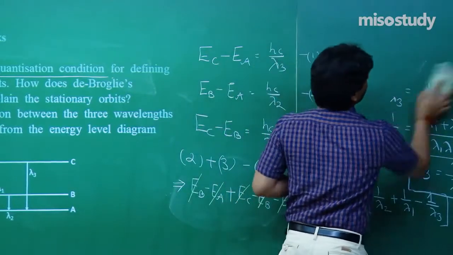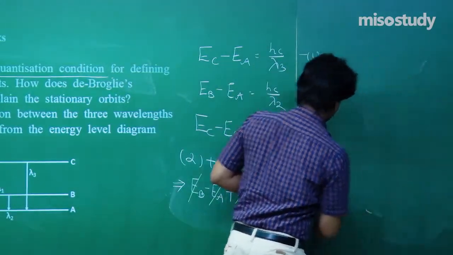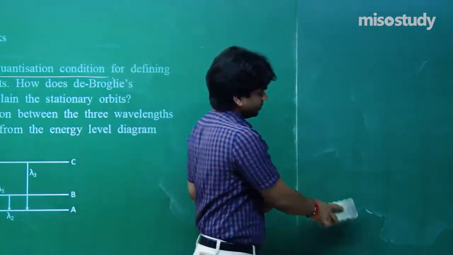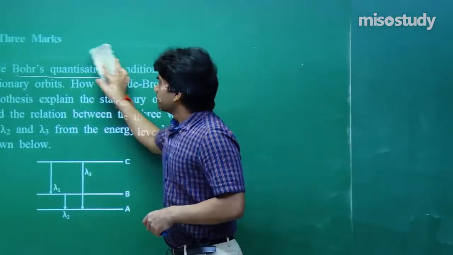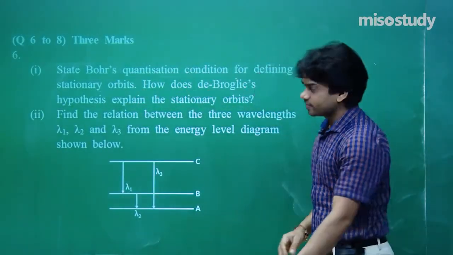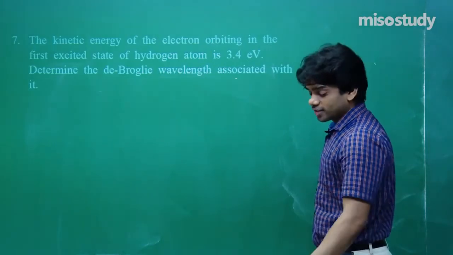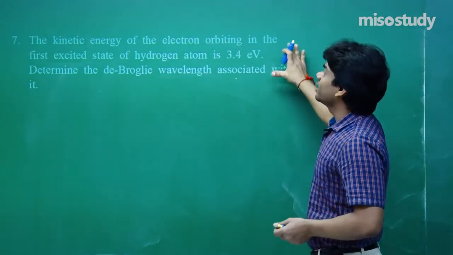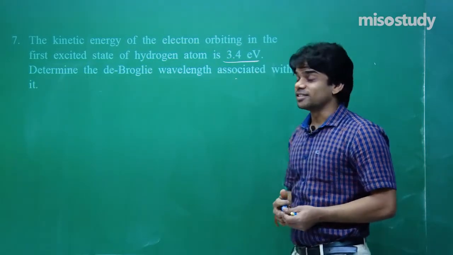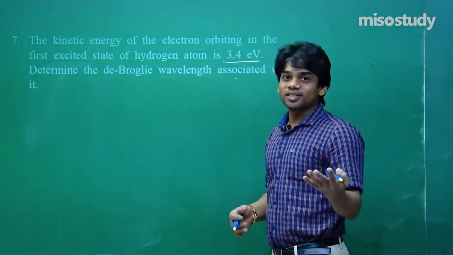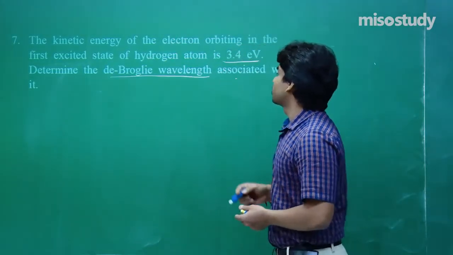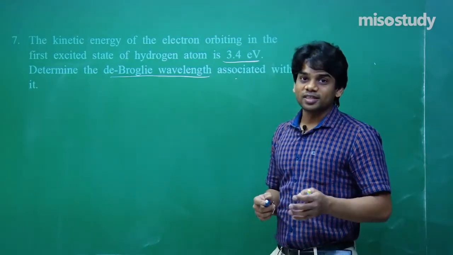Hope that you find it easy and you have learnt how to use such things. Now the next part, the 7th question. The kinetic energy of the electron orbiting in the first excited state of hydrogen atom is 3.4 electron volt. Kinetic energy. So you can reach the total energy. Now determine the de Broglie wavelength associated with it. De Broglie wavelength associated with this kinetic energy.